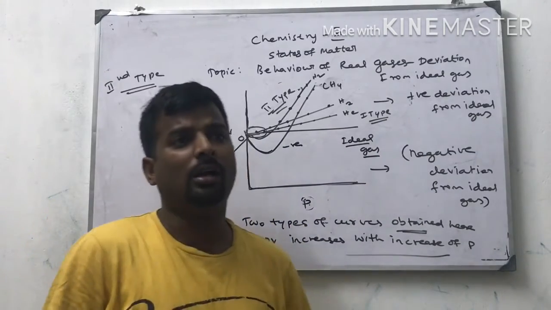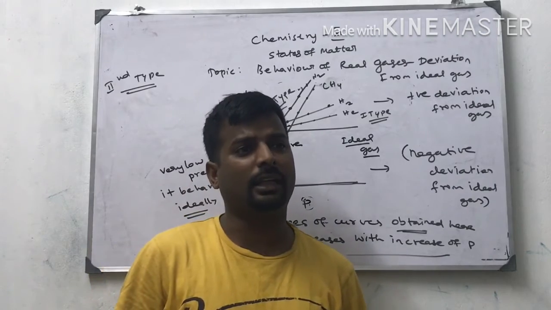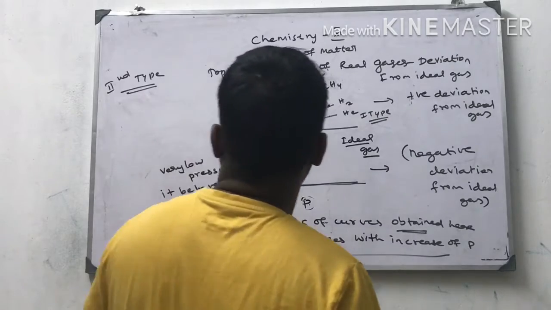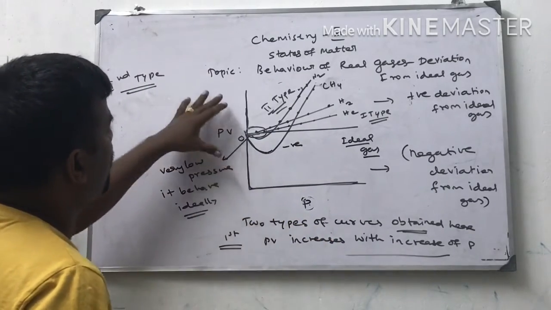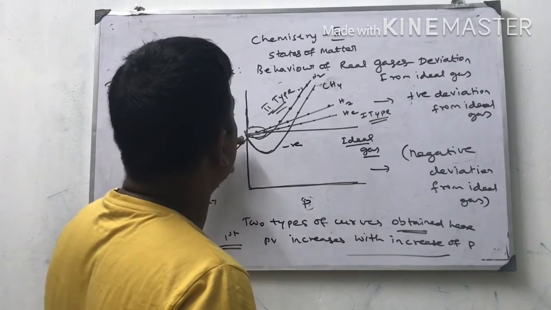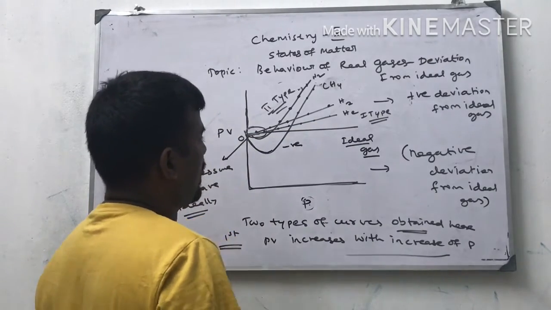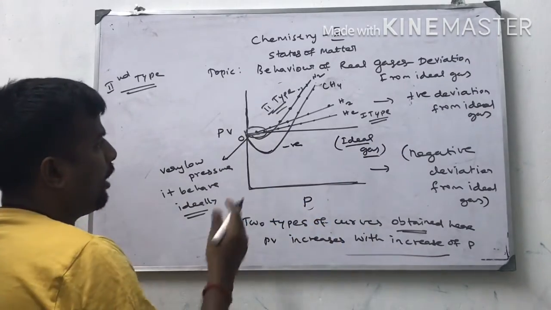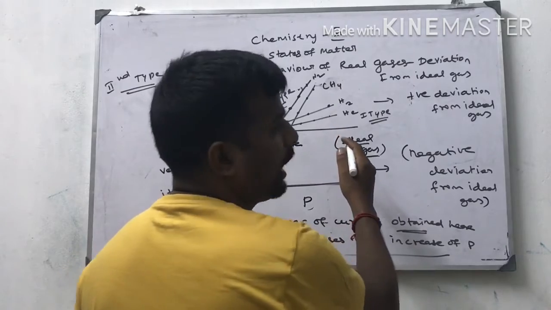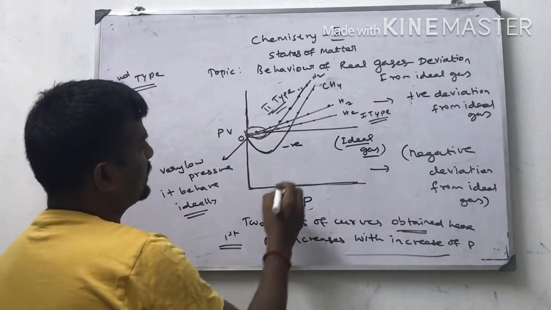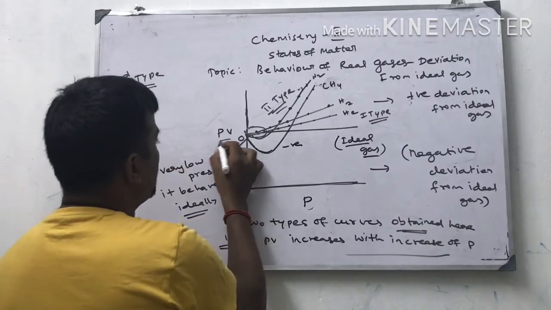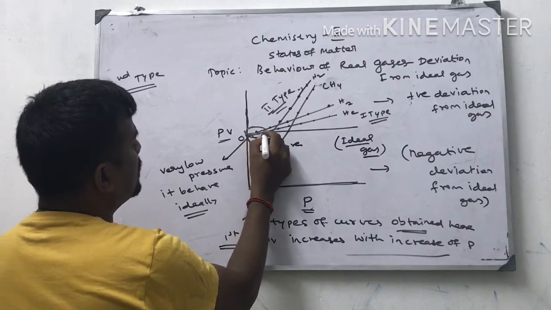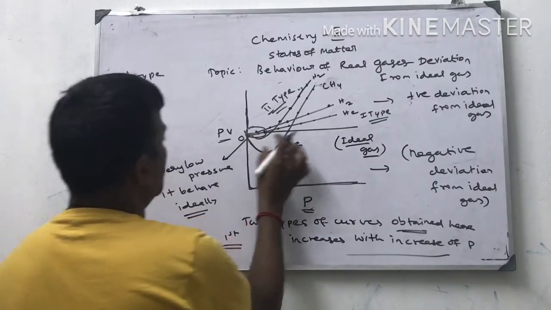Next I am going to draw the deviation of ideal gas and real gas with the help of the pressure volume curve. So two types of curve I have explained. First, according to Boyle's law, PV is constant with pressure. Therefore, I got a straight line for ideal gas. I am taking four gases: nitrogen, methane, hydrogen, helium. For the first type of gases, hydrogen and helium, the PV value increases with pressure. But at the starting point, the PV value and ideal gas behavior are similar.